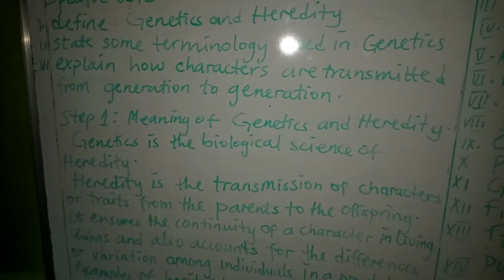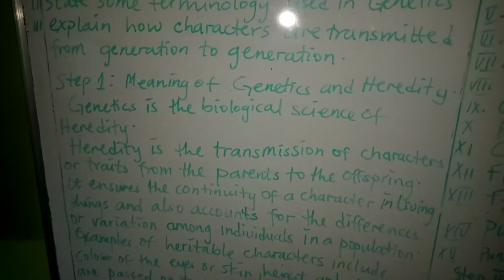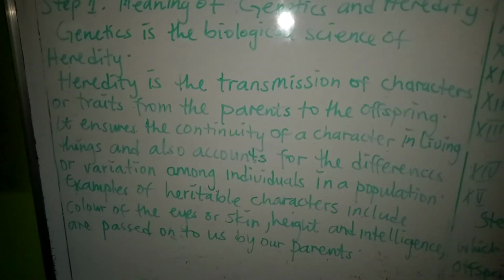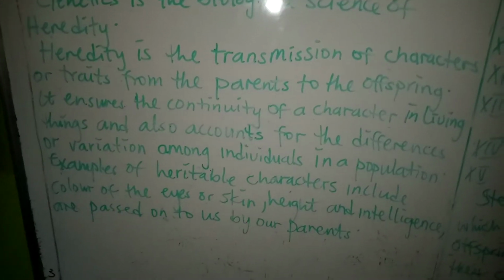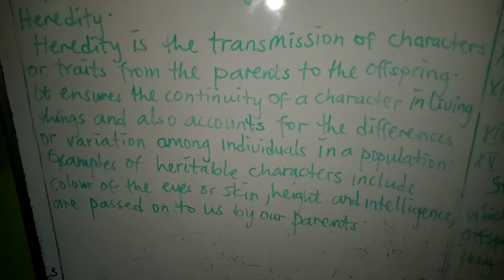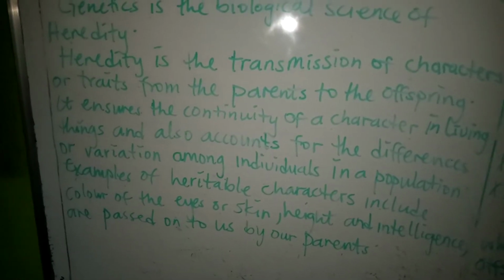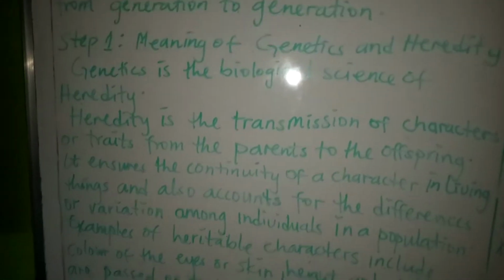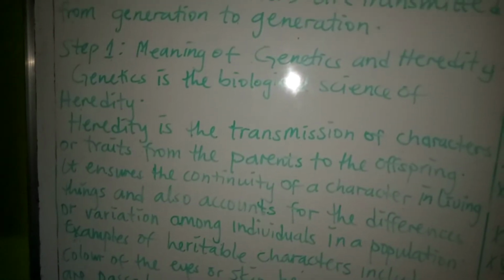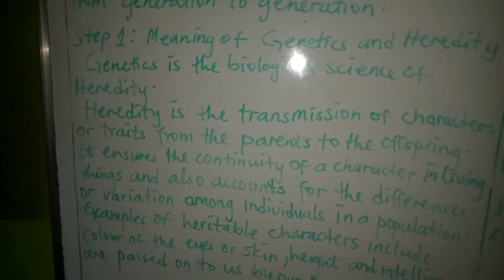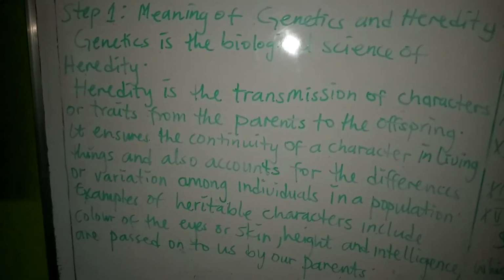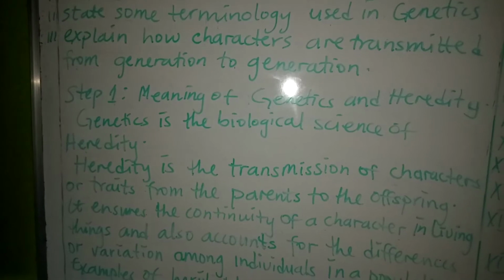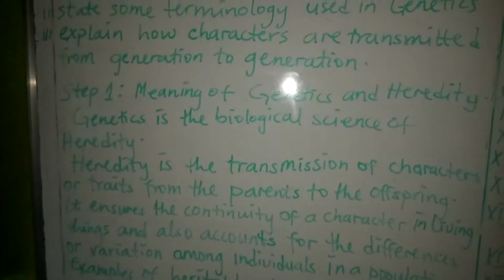When we mention genetics, during our SS1 biology, we looked into branches of biology. Then we mentioned zoology, botany, which are the major branches. Then we mentioned other branches like genetics, like microbiology. All these are other branches of biology. So genetics is one of the other branches of biology, and genetics is the biological science of heredity. That is the relationship between genetics and heredity. It is the biological science of heredity.